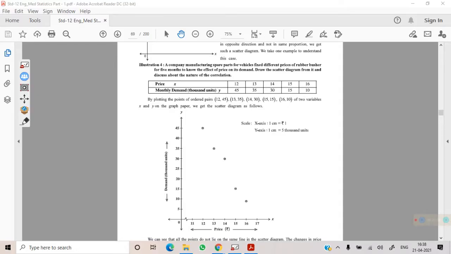Increase in price will cause decrease in demand, because demand and price are inversely related, that we have established in your 11th standard law of demand. But here also the change is in the opposite direction and not in the same proportion. So it is a case of partial negative correlation, where value of R will be between minus 1 and 0.